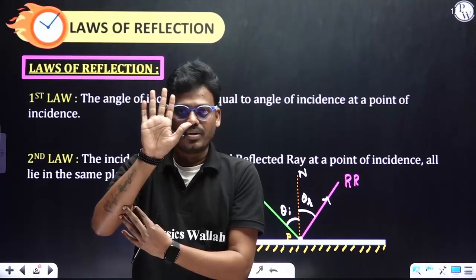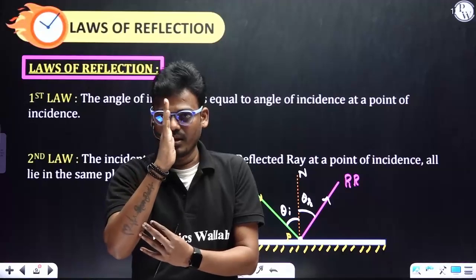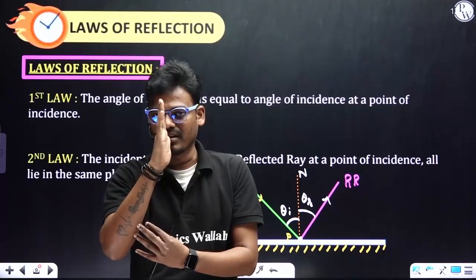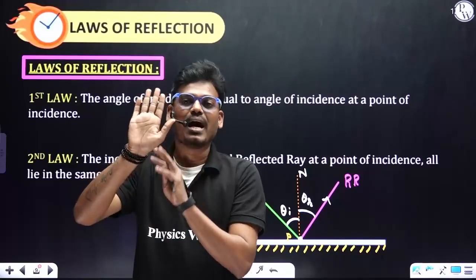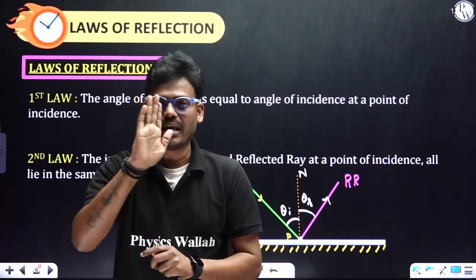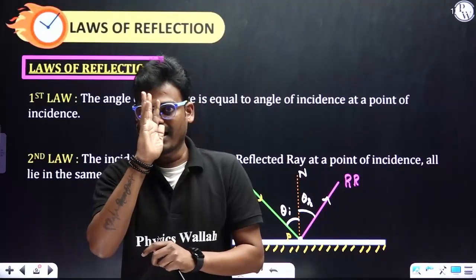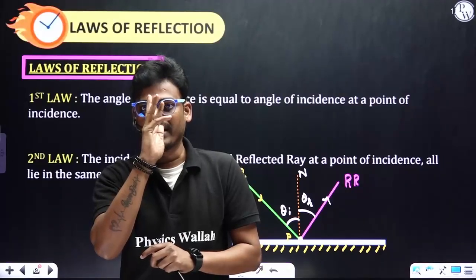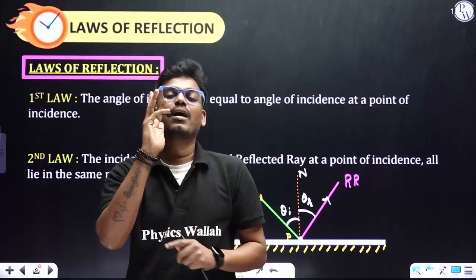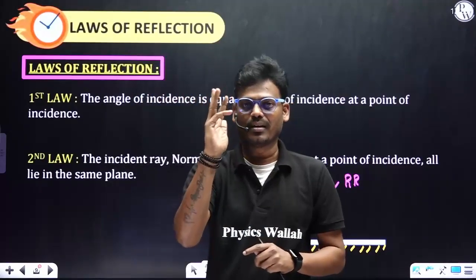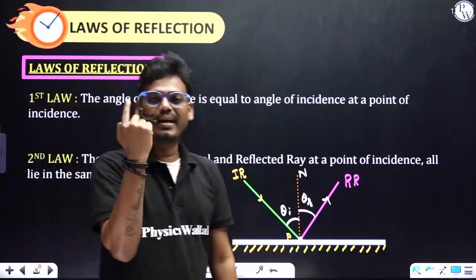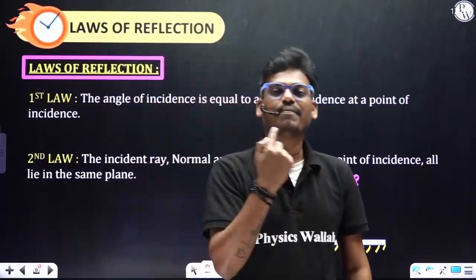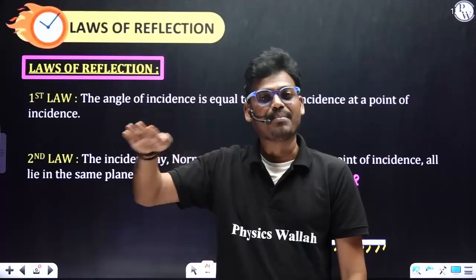Okay, so if I hold like this, you are able to see only one finger. It looks like only one finger, right? That means all the fingers are in the same plane. What if I hold like this? All the fingers you are able to see. That means all the fingers are not in the same plane. So that is the meaning. Like fan blades, all three fan blades are in the same plane.